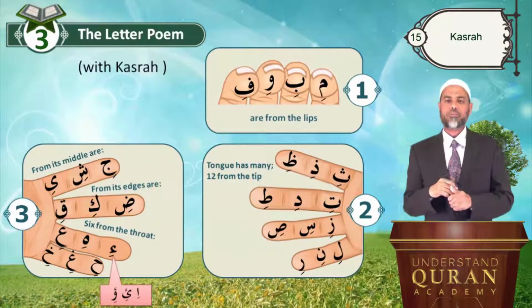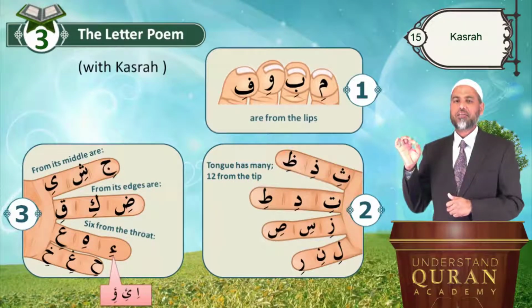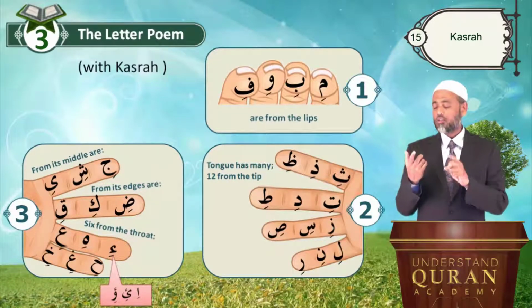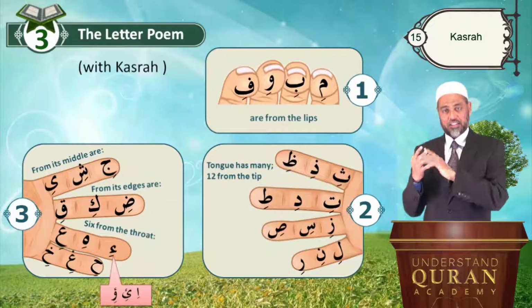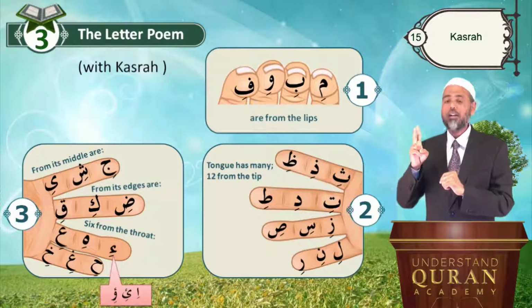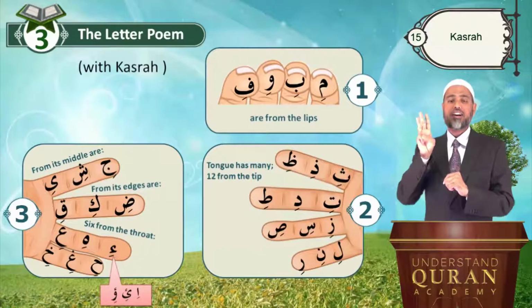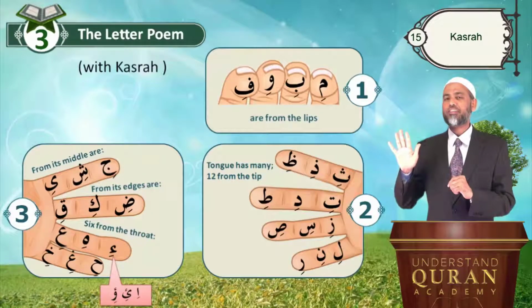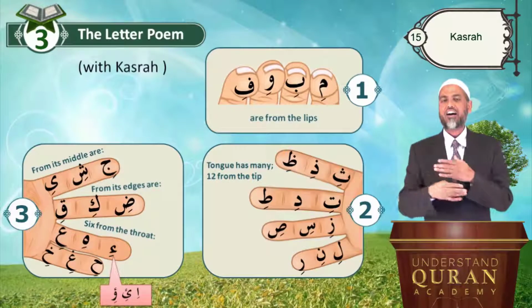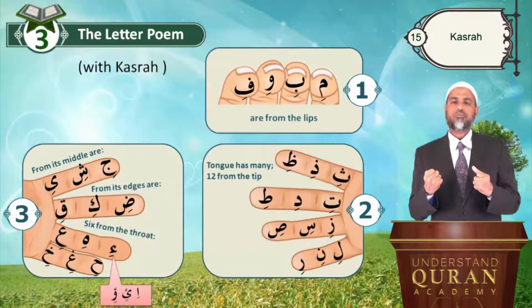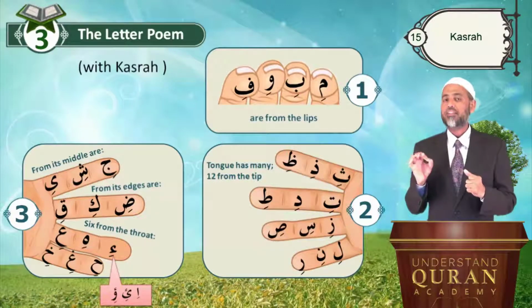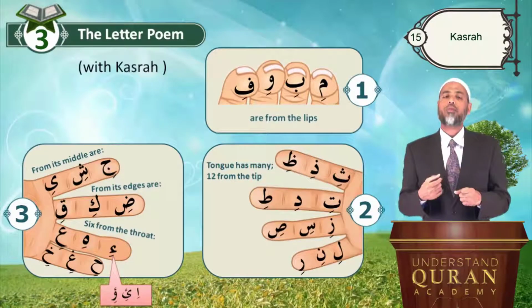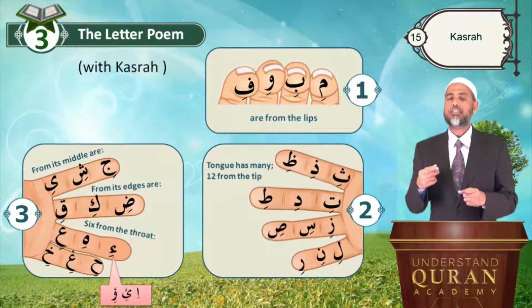Come on, Bismillah. Mi, bi, wi, fi are from the lips. I'm telling you, this will help you memorize the letters in the makhraj order with their right makharij, with their attributes and in their groupings. Mashallah, you're learning all of this by reciting this poem. So don't think it is just trivial. It will be really helpful in practicing all these letters with the right sound.